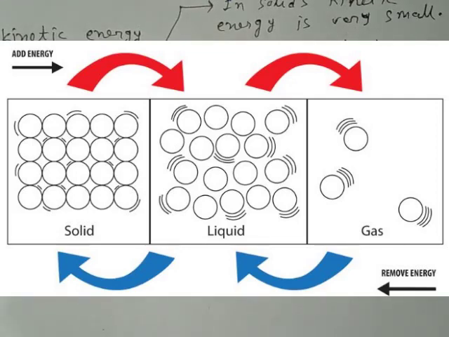So the physical quantity, which is temperature, is responsible for the change of state. When we give heat energy to matter, the temperature of that matter increases, so that is why it converts from solid to liquid and liquid to gas.